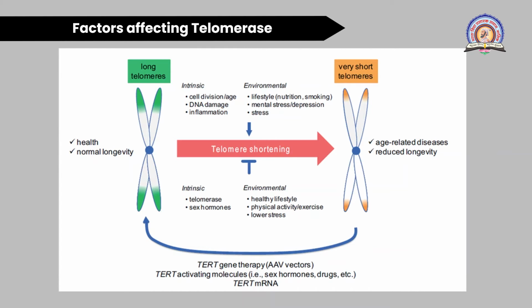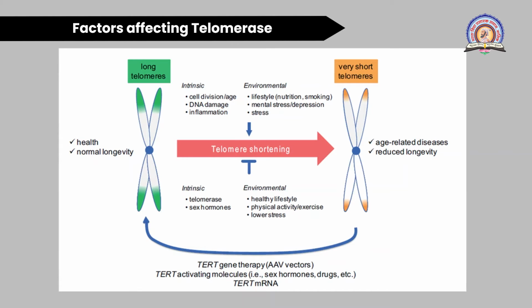Okay, so here at the right corner you can see very short telomeres, that is in orange color. So these are nothing but why? These are because of the age related diseases and the reduced longevity of the telomere and because of the less secretion of the telomerase enzyme. So for these short telomeres, these uppermost intrinsic and environmental factors are responsible.